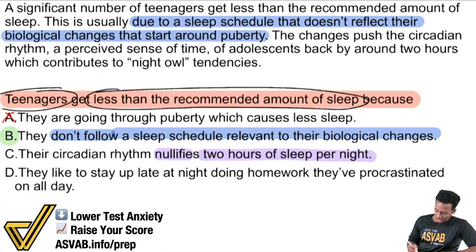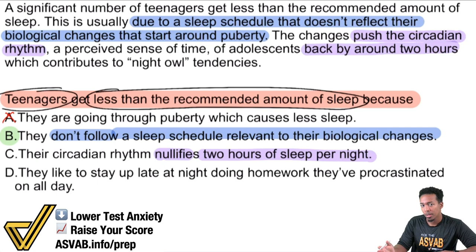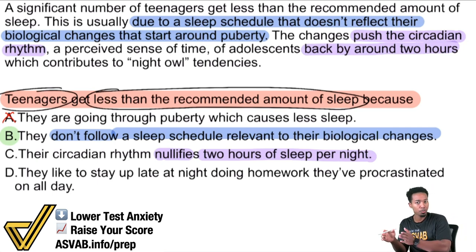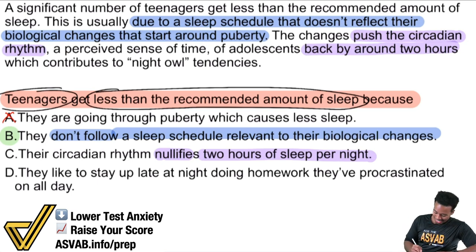So let me ask you this. If we say it pushes the circadian rhythm back by 2 hours, does that mean that you nullify or completely negate or get rid of 2 hours of sleep? No, it simply shifts your perceived sense of time back by 2 hours. And so because of that, that's why C is incorrect. The sleep isn't nullified, it's simply pushed.